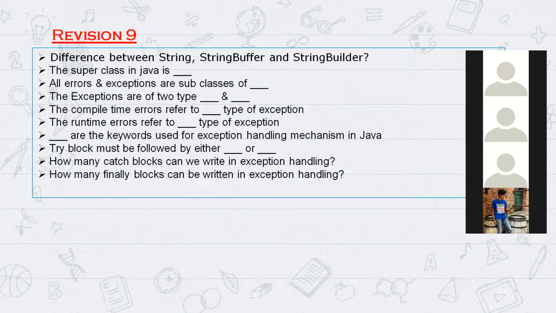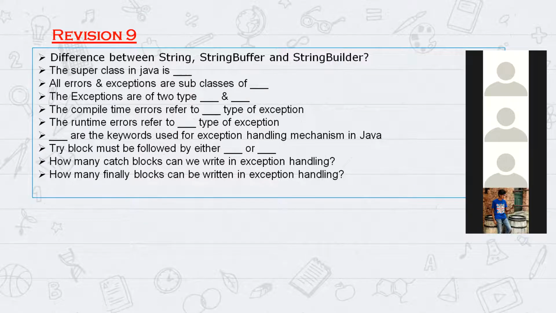Anita, next one. Try block must be followed by either catch or finally block. Correct. So try and finally is also okay. Try and catch is also okay. And try can also be followed by both catch and finally. So all these three combinations are okay.